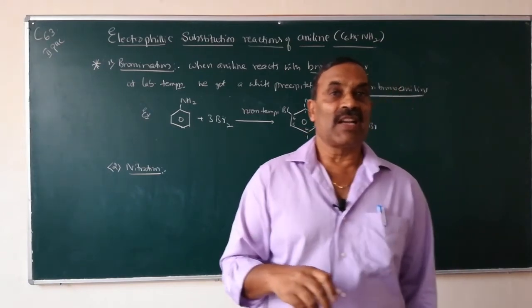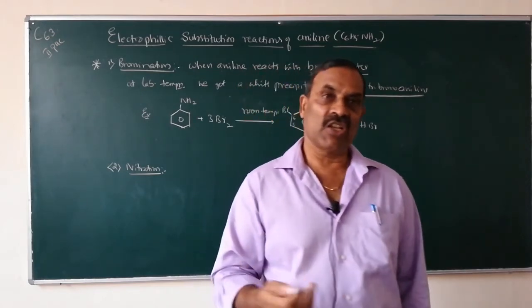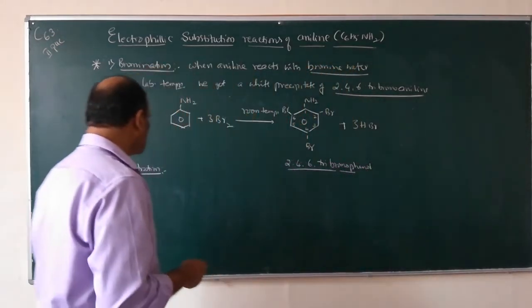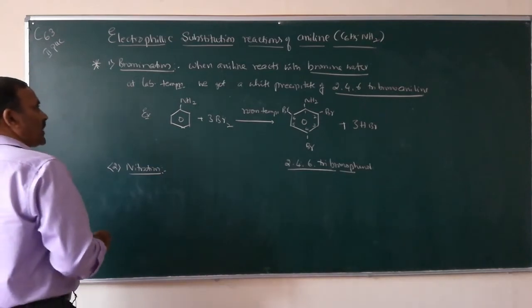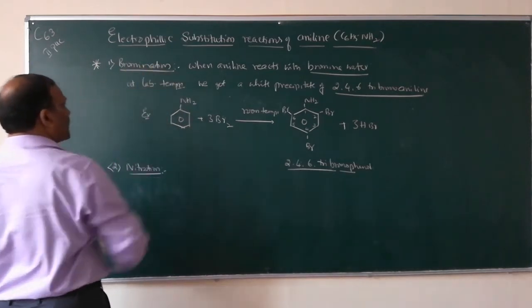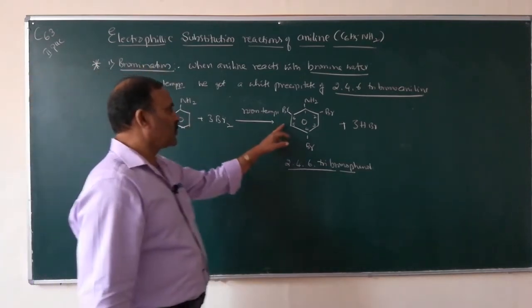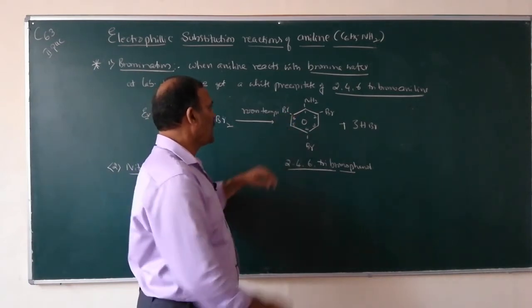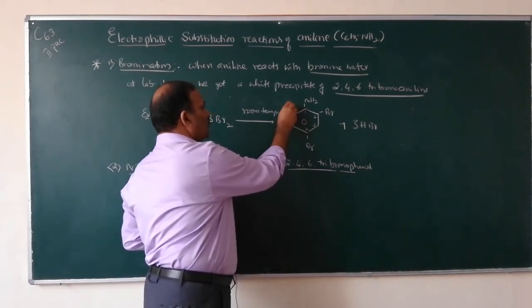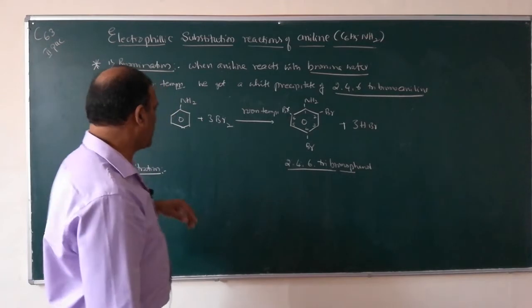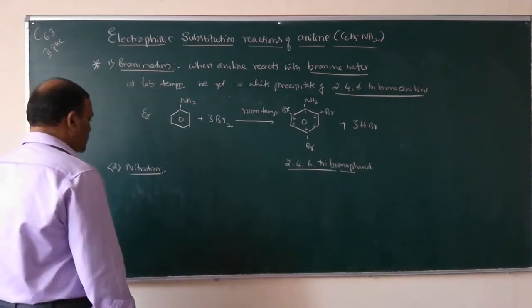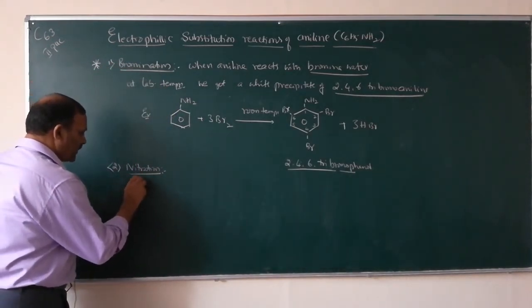Therefore, it is called nitrating mixture. So with bromine water, aniline gives 2,4,6 tribromoaniline.